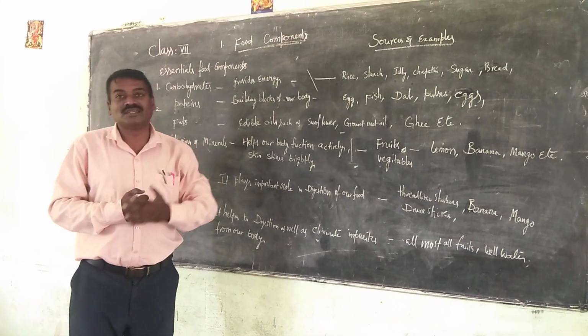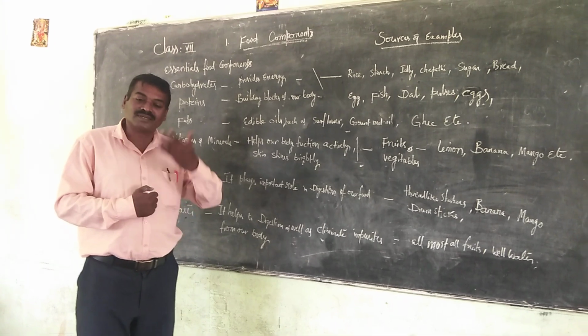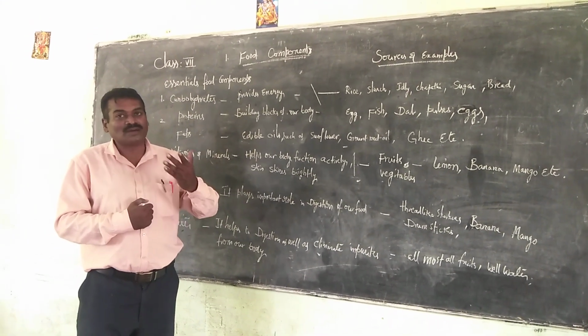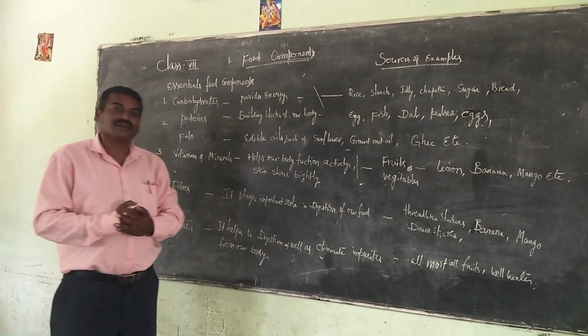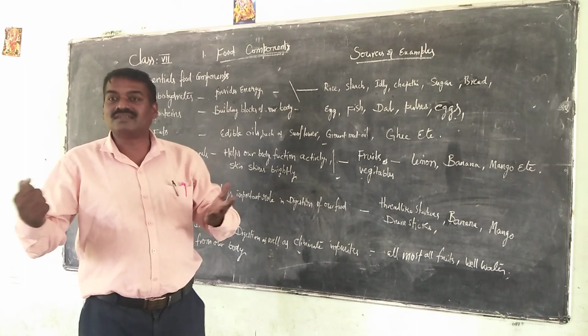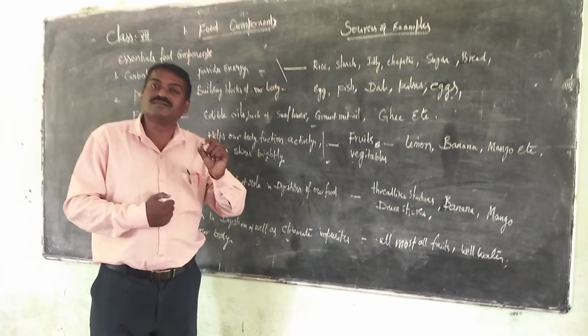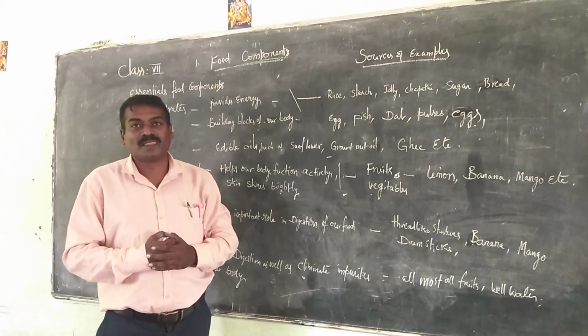For example, vitamin A improves your eyesight, and we are able to visualize clearly. Most of the children at this stage are getting problems like eyesight problems. To avoid that, we are required to take food materials containing vitamins.